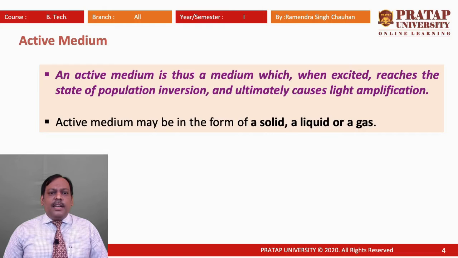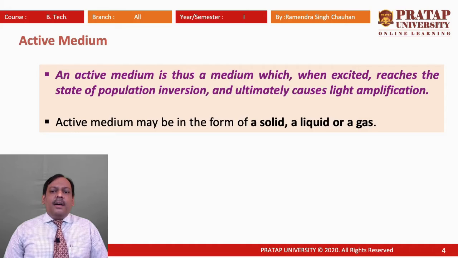So, we can say active medium is a medium which, when supplied energy, the particles of the active centers get excited, reach a higher excited energy state, and then shift to the metastable state, and population inversion takes place between the metastable state and the energy state lower than the metastable state.